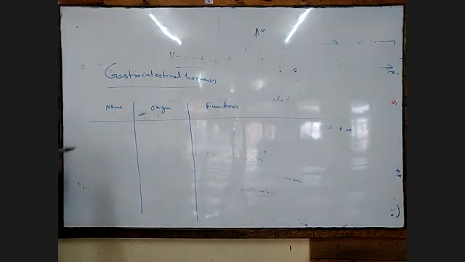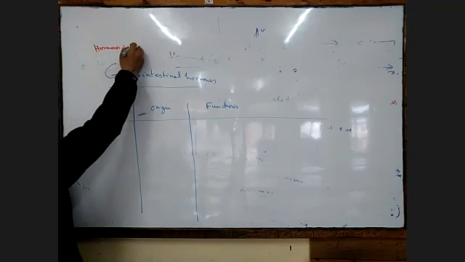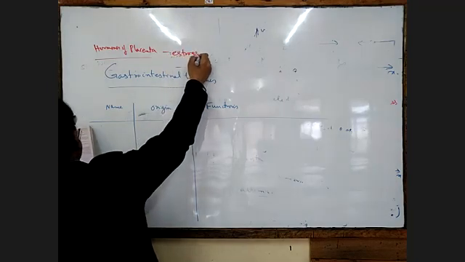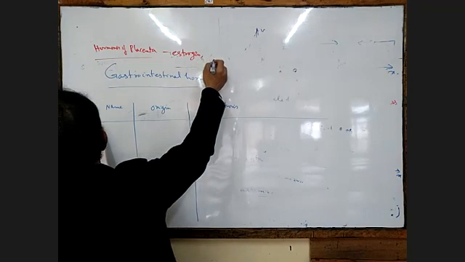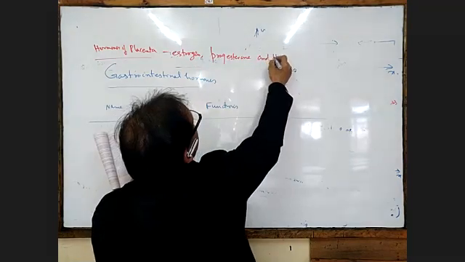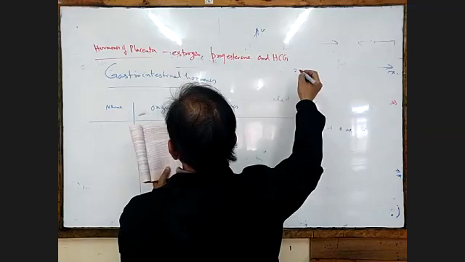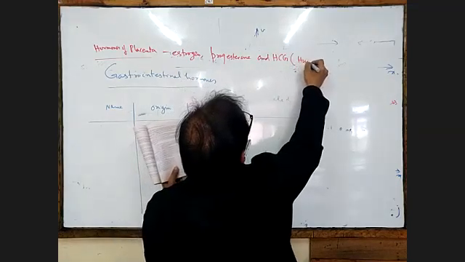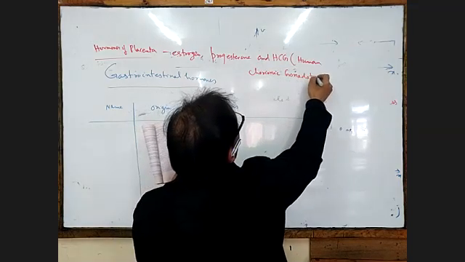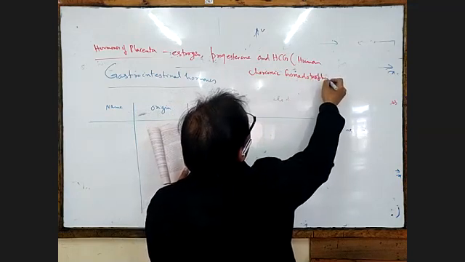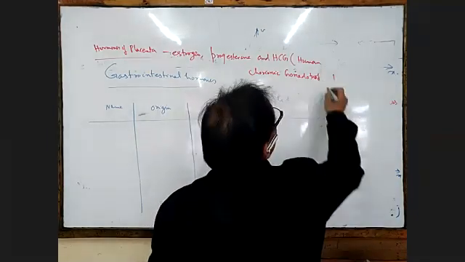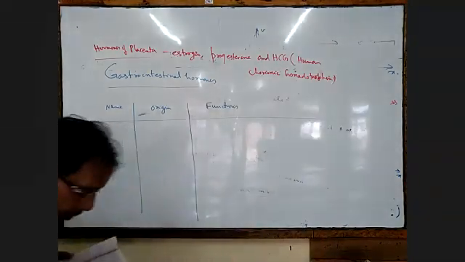Before that, just one point I left: hormones of the placenta. The hormones of the placenta are estrogen, then progesterone, and HCG. HCG is human chorionic gonadotropin.